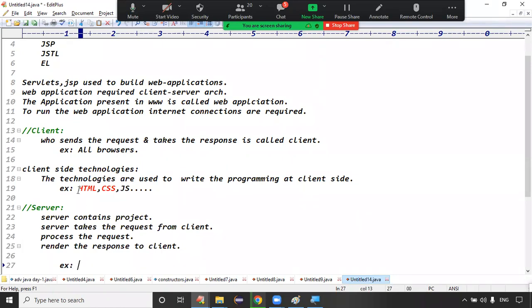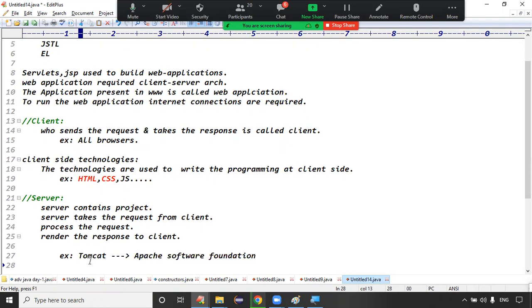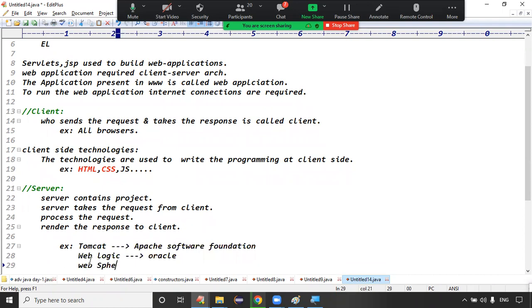Sir, you said examples of clients are all browsers. Every browser sends a request and takes a response, right? What are the examples of servers? Tomcat server, guys. Tomcat server is given by the Apache Software Foundation. WebLogic server is given by Oracle Corporation. We have the WebSphere server. WebSphere is given by IBM.